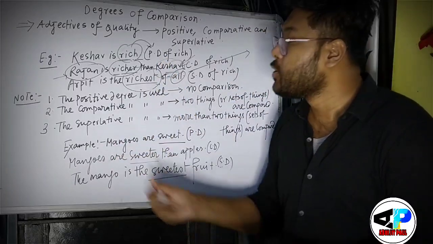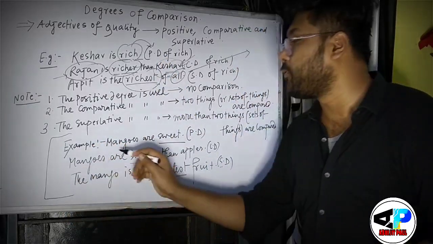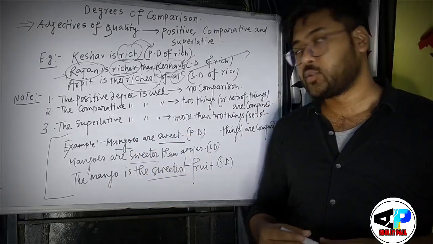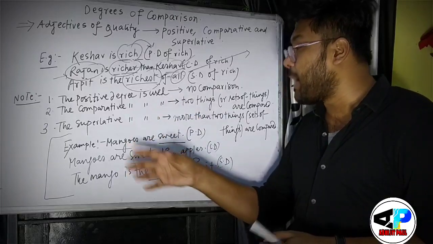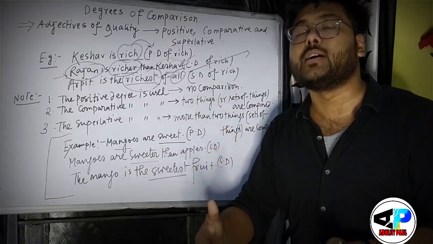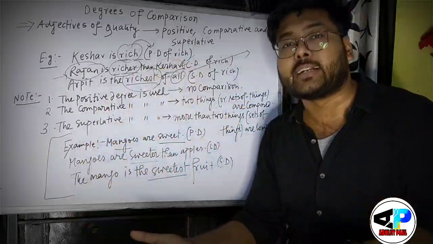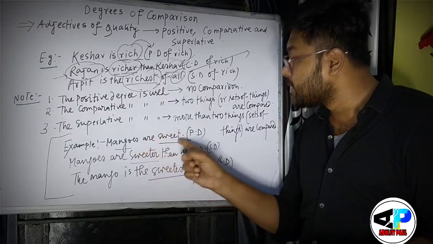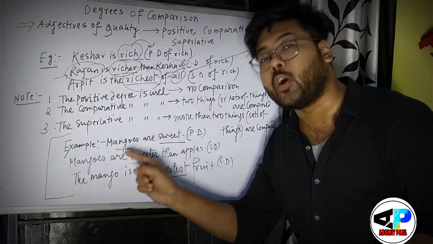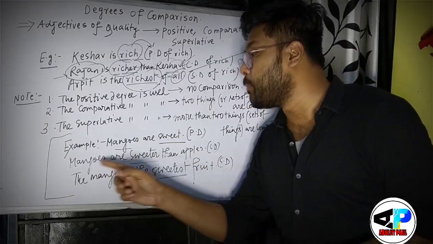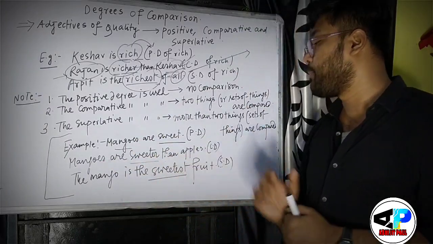Again I have noted, see some examples. First one, mangoes are sweet. So here being sweet, the mango's sweetness is not compared with the other fruit's sweetness, right? And that is why this is called the positive degree, because only mango, only a single fruit is involved in the sentence. Second is mangoes are sweeter than apples.